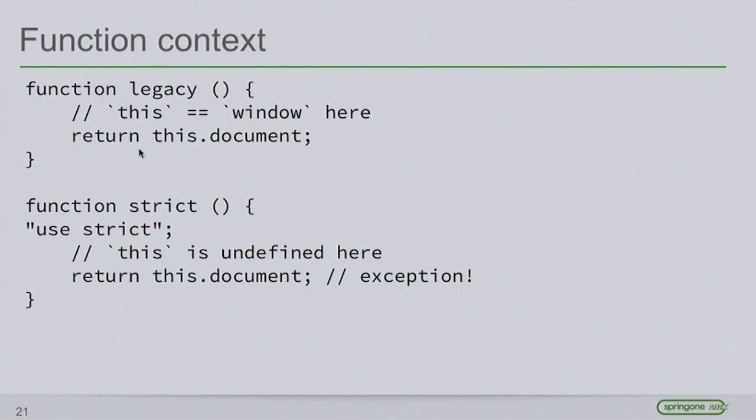So what is this then in some random function that's not being evaluated in a context? In legacy environments, and in just about every environment in use today, it's going to be the global object. In a browser, that would be the window. And again, this was a way to try to prevent lots of exceptions throwing up in web pages. In a strict environment, which you can invoke with the use strict directive, this is undefined, and this is probably what we really want as programmers, because we want to catch these errors now. We're not in the days of the script kiddies anymore.